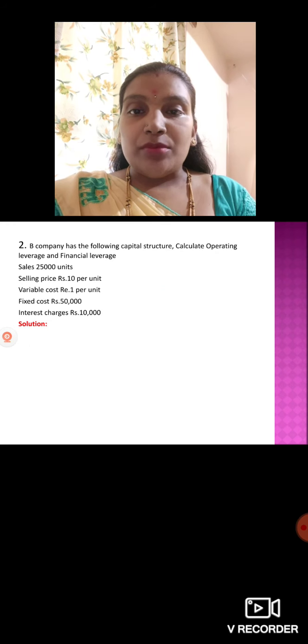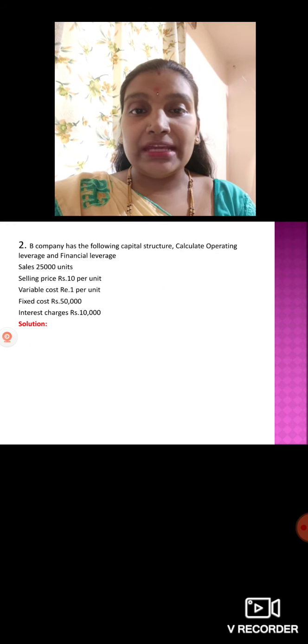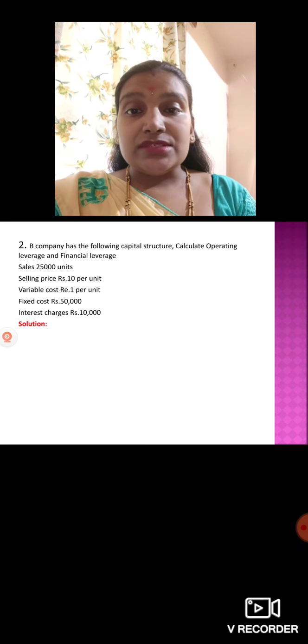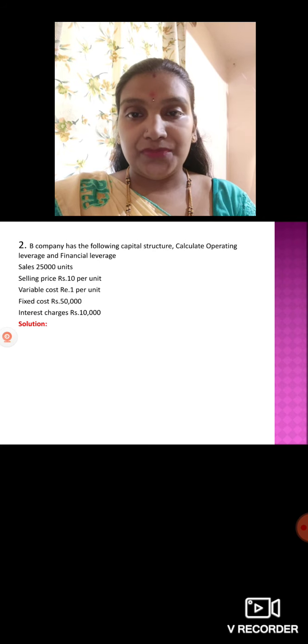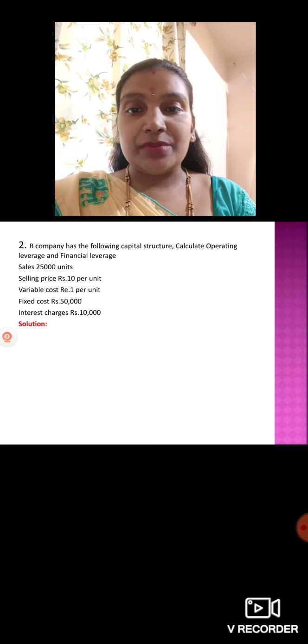Then we'll see the second problem. B company has the following capital structure. Calculate operating leverage as well as financial leverage. Sales are 25,000 units. Selling price is rupees 10 per unit. Variable cost is rupees 1 per unit. Fixed cost is 50,000.